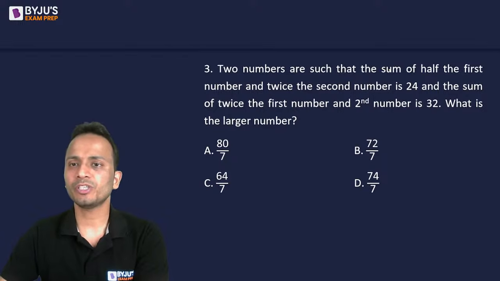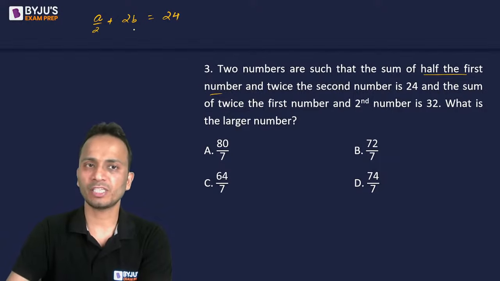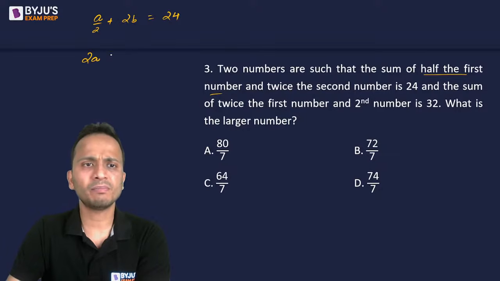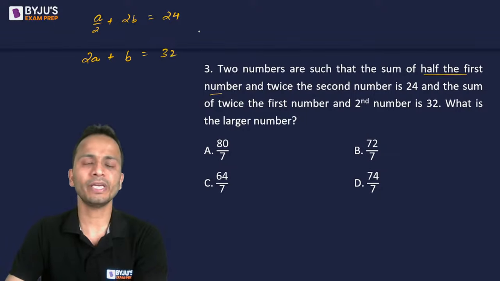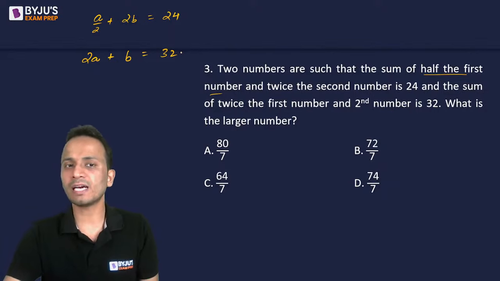So the first equation, the sum of half the first number, that is A by 2, plus twice the second number, twice of B, is equal to 24. So first equation. Second equation, the sum of twice the first number plus the second number is equal to 32. Okay, so these are the two equations and you just have to simplify and get the value of A and B, and out of A and B, whichever is the larger value, that will become the answer of this question.